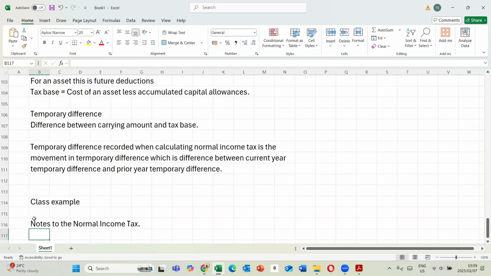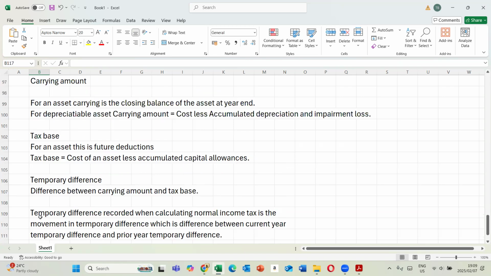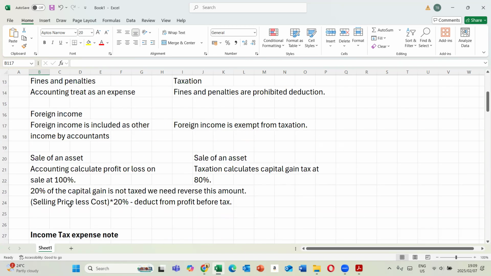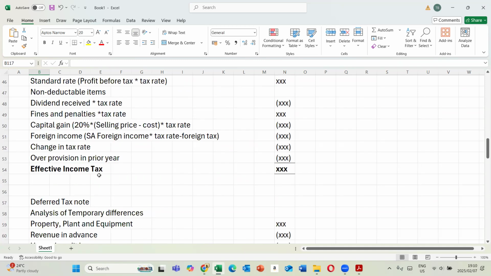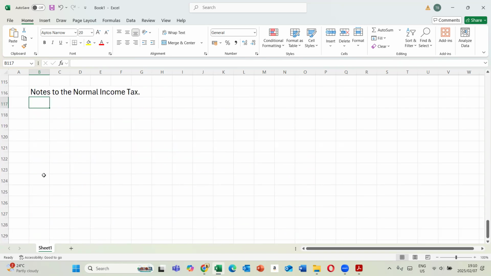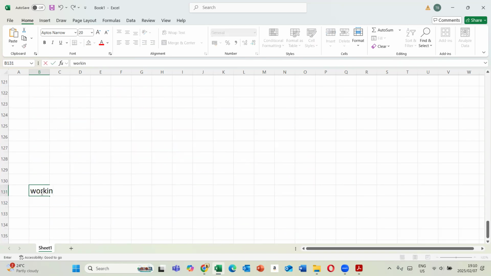Now, it's essentially important that we understand what type of notes we're required to prepare. I showed you the framework in terms of the notes for normal income tax. So this is the framework. You're going to need, let's say, current year tax, so that we prepare the note. So how do you go about it? Before we do the note, we can do workings. Under workings, we're going to calculate normal income tax, or the current year normal tax. So you're going to start off with profit before tax.